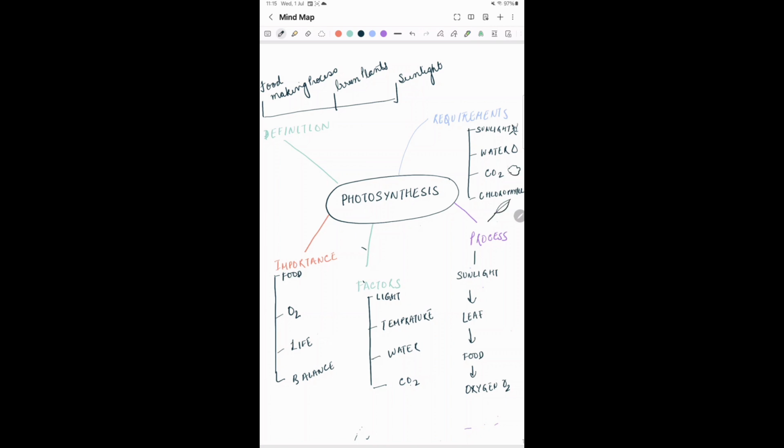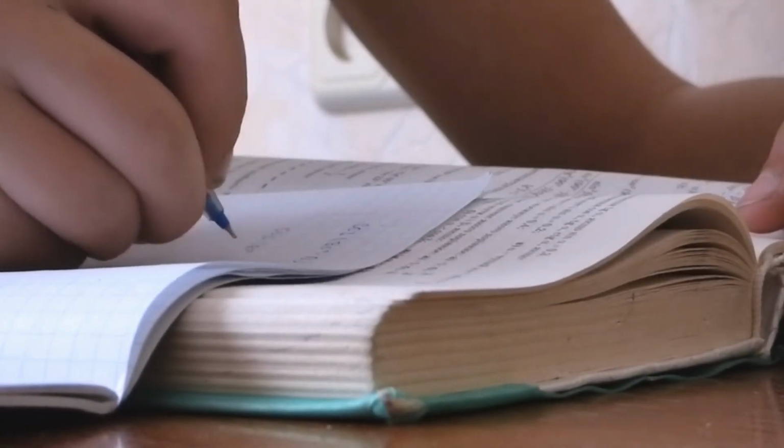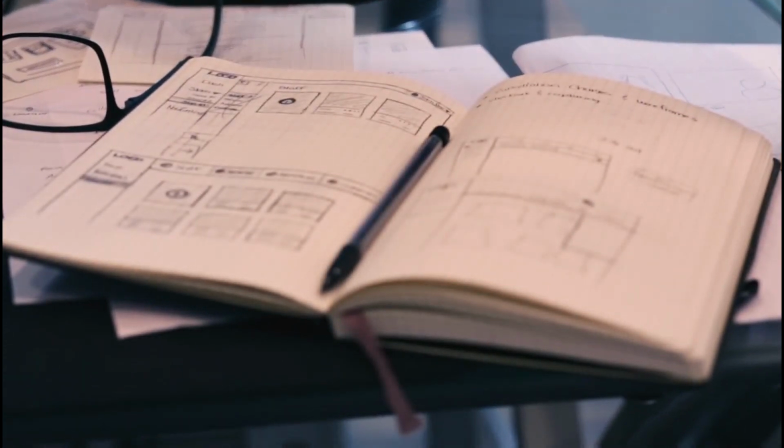They help you see the whole chapter at a glance without scrolling, without going through all the traditional notes. It's a quick recap of whatever you have learned. Your brain remembers connections better than isolated paragraphs. Every branch becomes a memory cue to help you revise and recall.